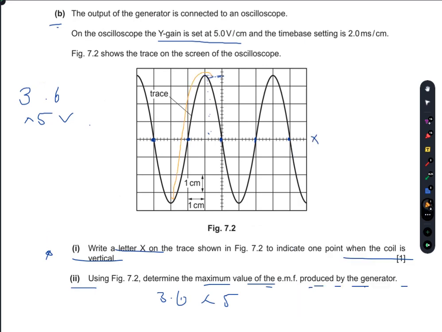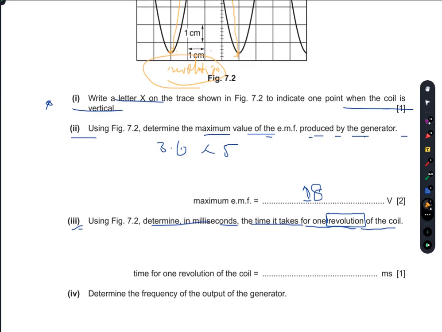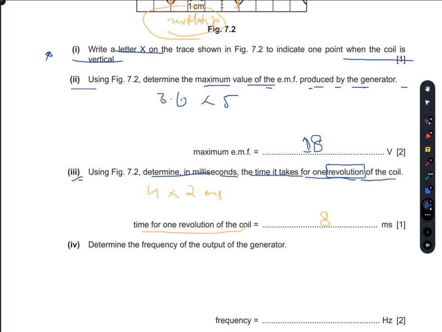So this pattern here, from this point to this point, is one complete revolution of the coil. There are 4 boxes here. The time base setting is 2 milliseconds per centimeter, so I multiply 4 by 2 milliseconds and get 8 milliseconds. That is the time for one revolution of the coil.